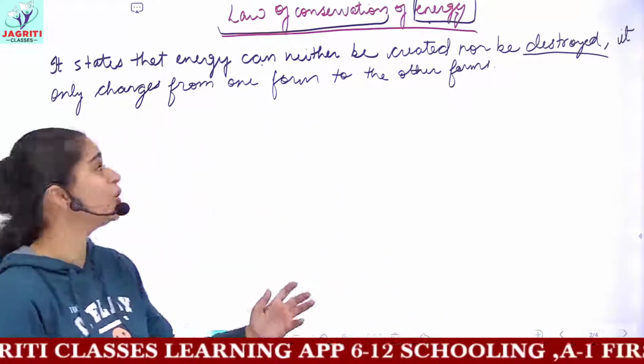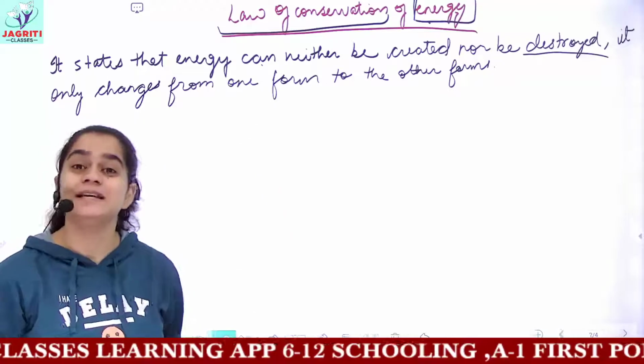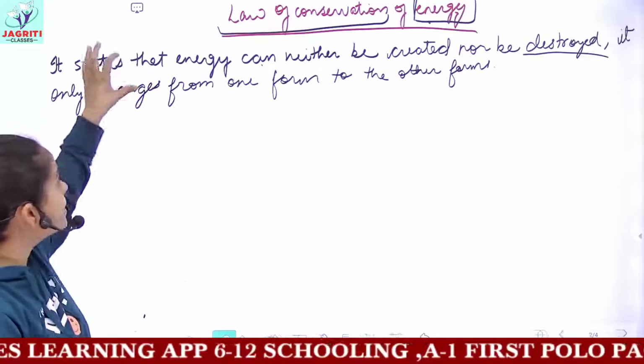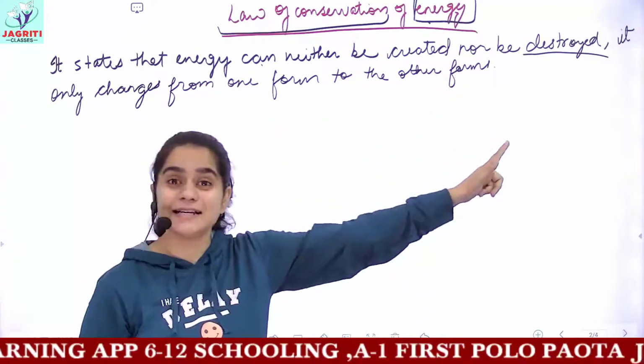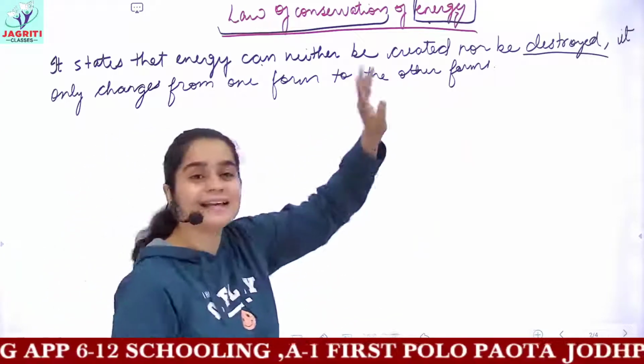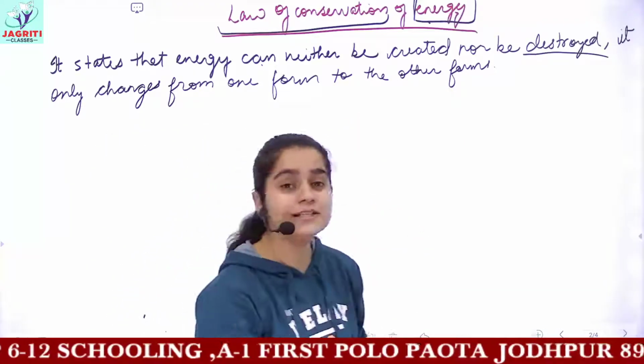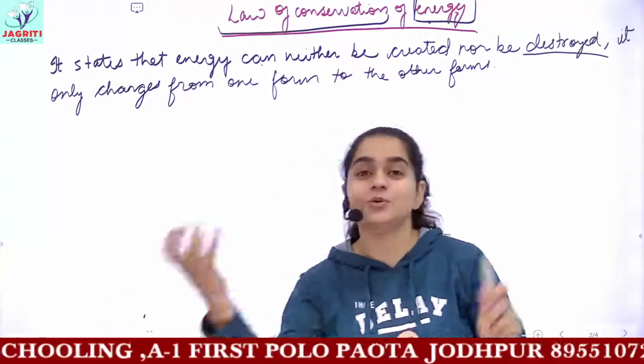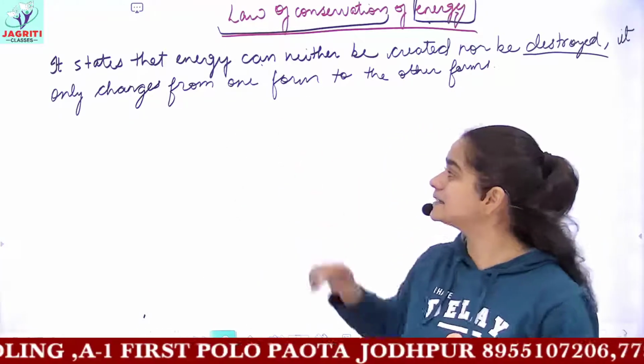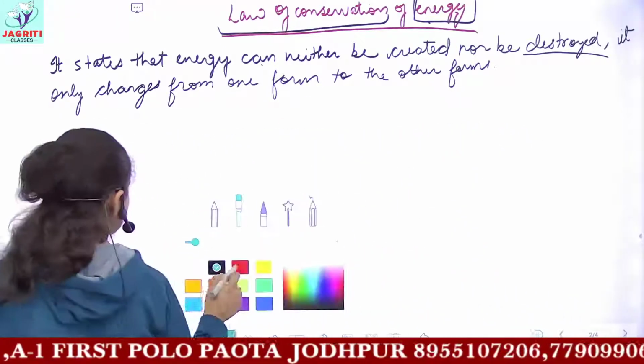So this is what law of conservation of energy states. That is, you cannot destroy any energy. Similarly, you cannot create any energy. What we can do is, we can convert one energy to the other forms. And this is simply the law of conservation of energy.